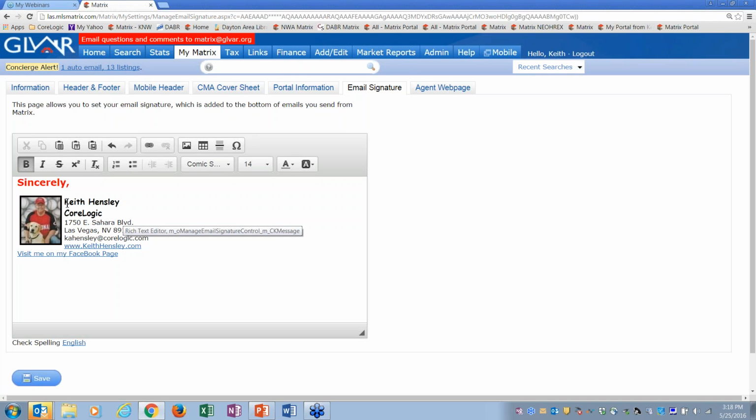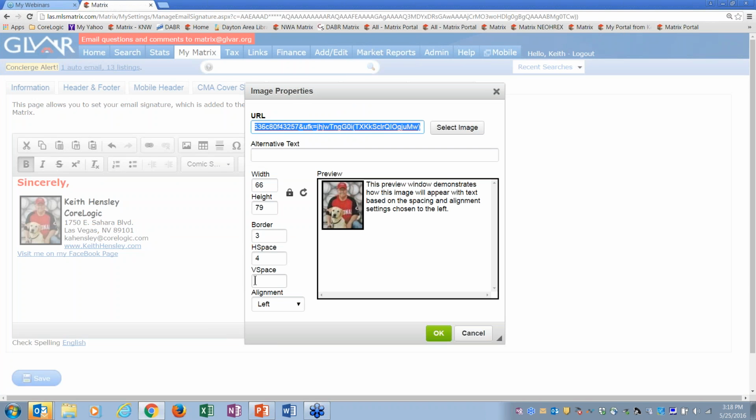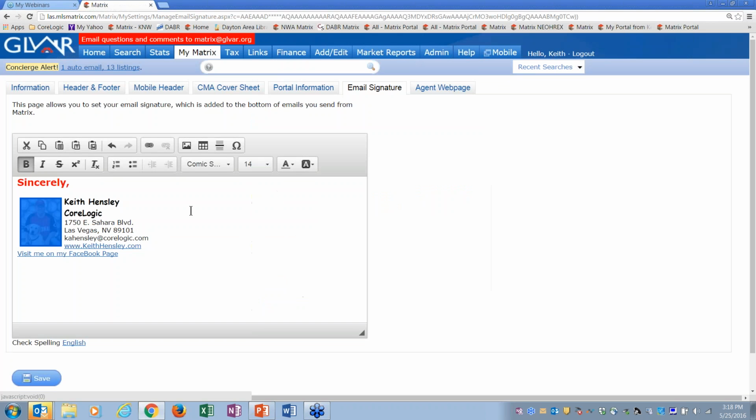What I might do is that vertical space right here. I'm going to double click on my photo and put maybe a 3 in here. Just have it move down a little bit. Okay, and now you can see it did just drop it down a little bit. It looks pretty good there.